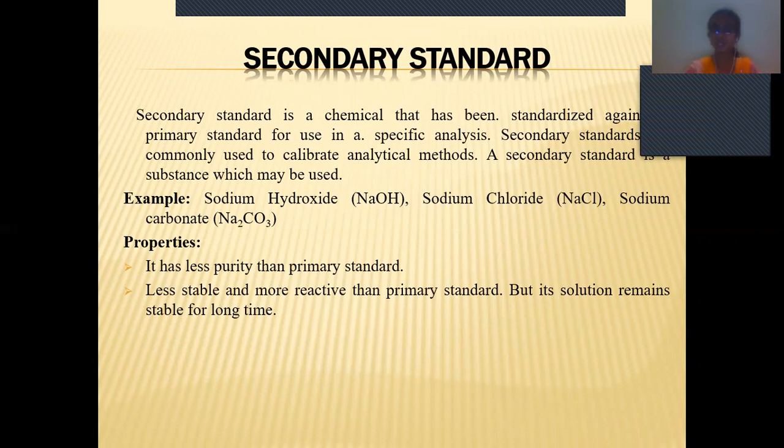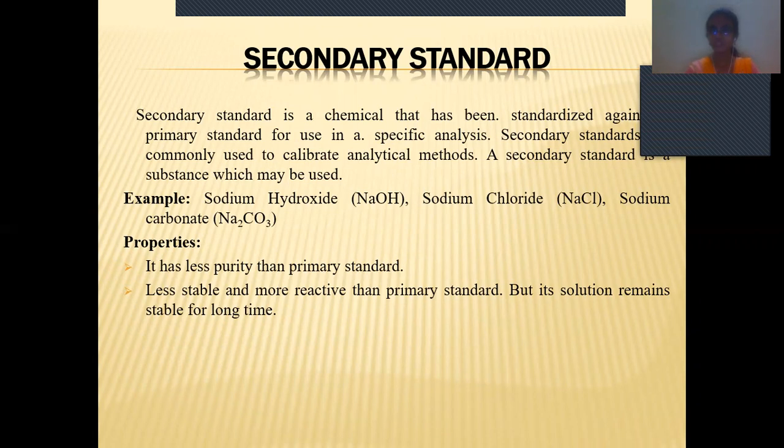This secondary standard is standardized against the primary standard in order to calibrate the analytical method, meaning it is used to know whether the analytical method is right or wrong, whether there are any errors present in the method.